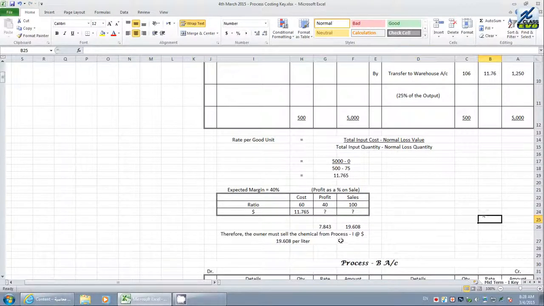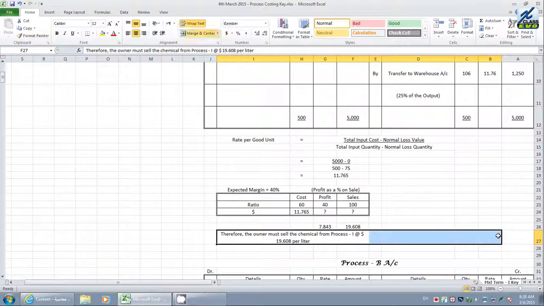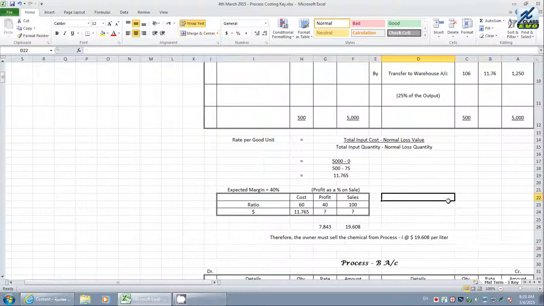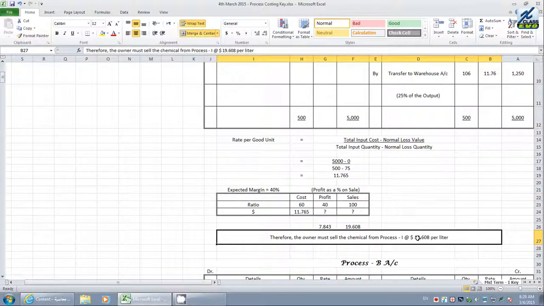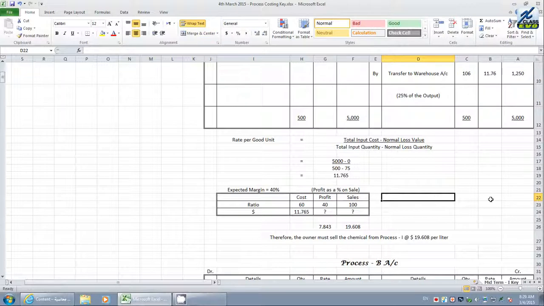Therefore, here ends the answer for the question. What is the answer? The owner is asking very clearly how much he has to sell per liter. Therefore, the owner must sell the chemical from process 1 at the rate of $19.608. This is your answer. This is process 1 to be considered.